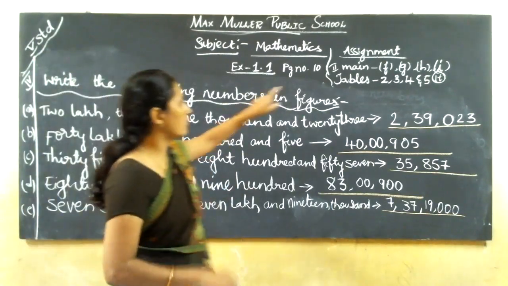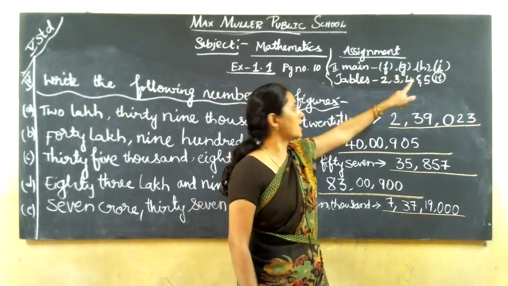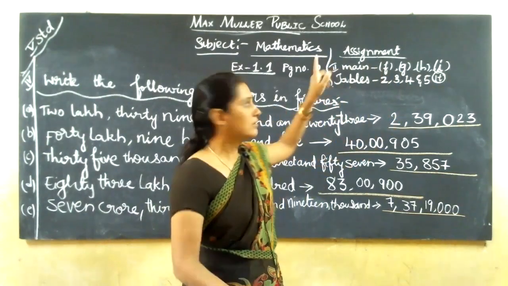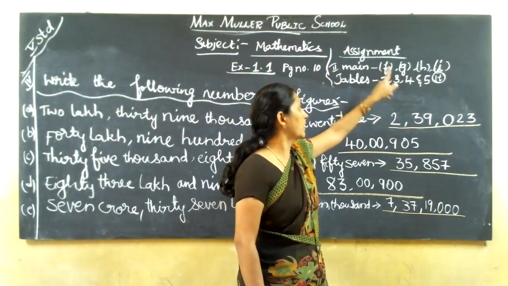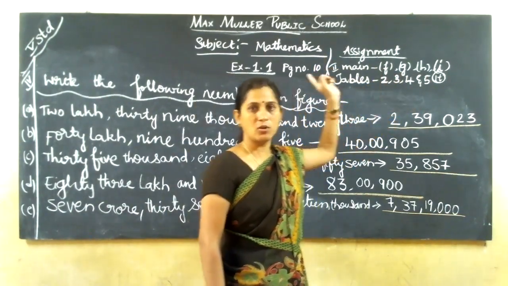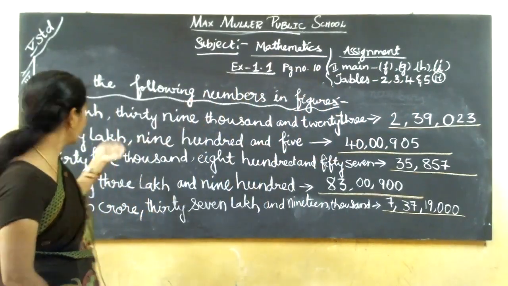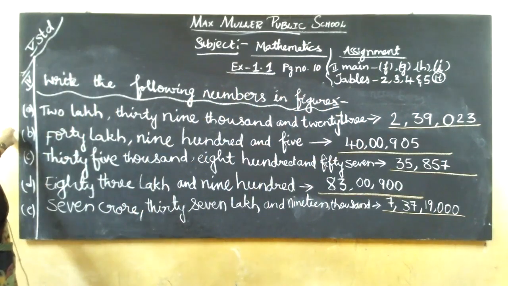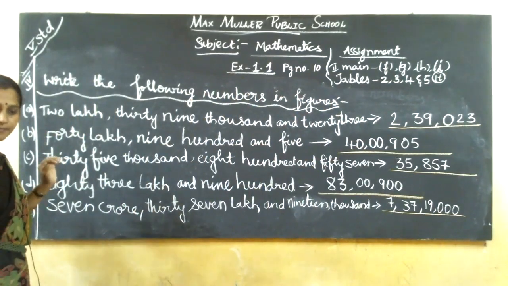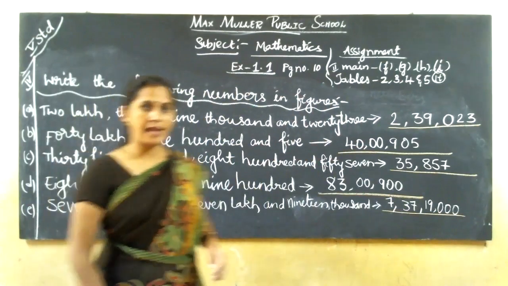Only one main I have given as homework: F, G, H, I. I will discuss the homework sums in the next class and then go to the other mains. Okay, children, I think everybody got it? Thank you very much, children.